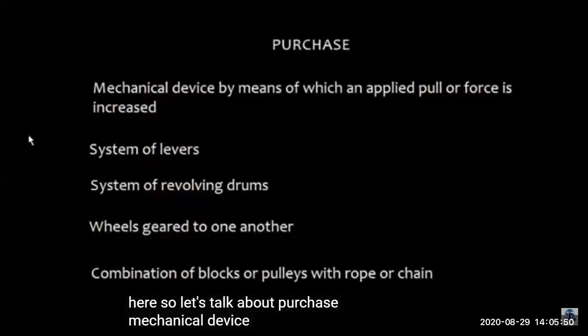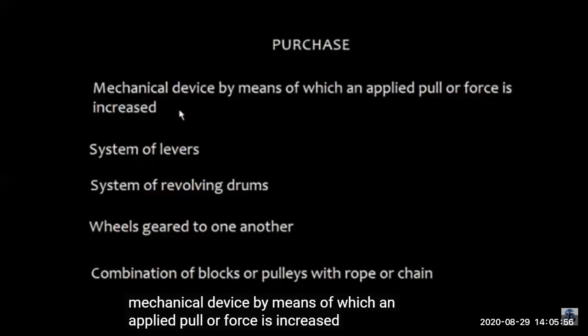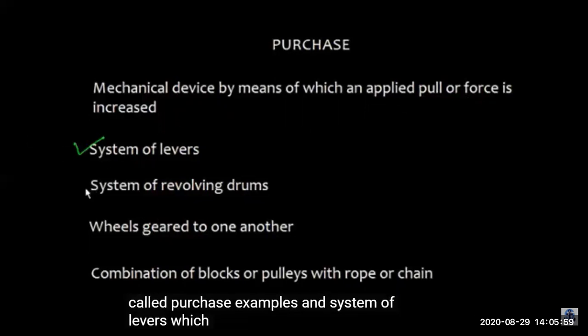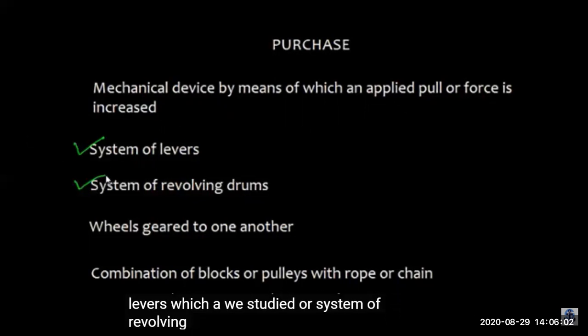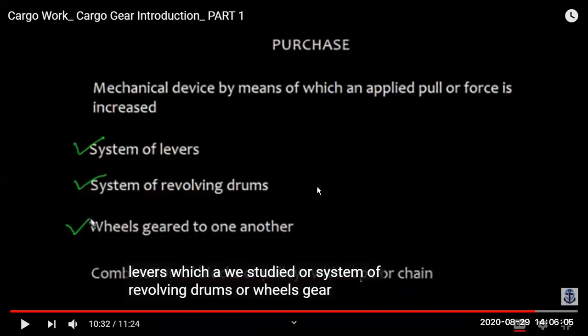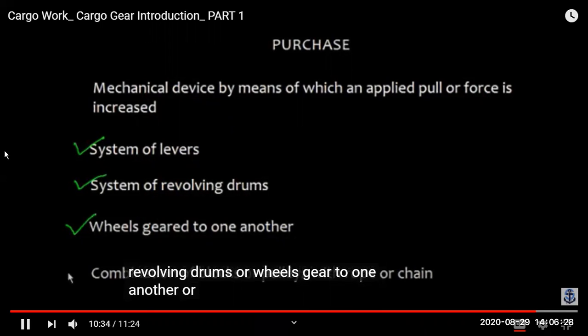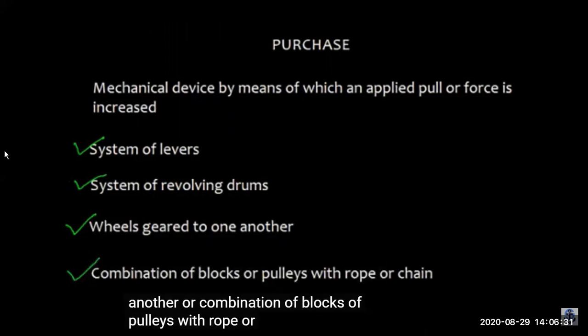So now let's see what we mean by purchase. A mechanical device by means of which an applied pull or force is increased. So efficiency is increased, like we are putting some force and we can lift up a load, like blocks or purchase in the ships, also we have pulleys. So it will have a system of levers, a system of revolving drums like pulleys, and it will have wheels geared to one another sometimes, or a combination of these, or some chain block, like you have chain blocks, rope or chain.